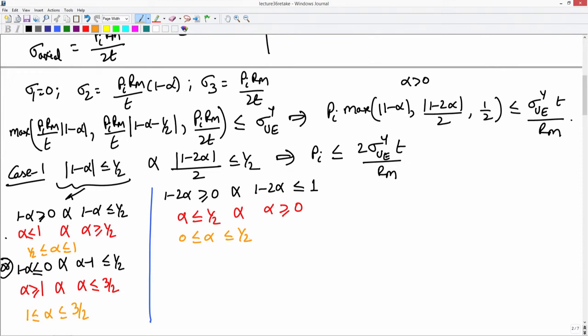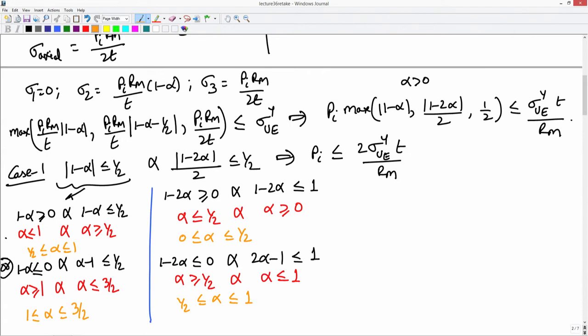Now, the second requirement here is 1 minus 2 alpha is less than or equal to 0, in which case the absolute value of that will be 2 alpha minus 1, and this should be lesser than or equal to 1. Same argument, the 2 gets cancelled here. So, I have this inequality in which alpha must be greater than or equal to half and alpha must be less than or equal to 1, which tells me that alpha must lie in the range half less than or equal to alpha less than or equal to 1.